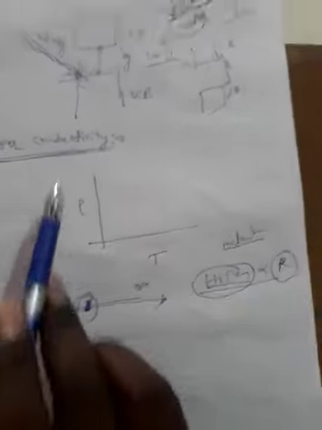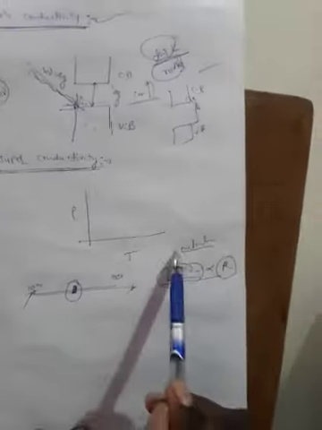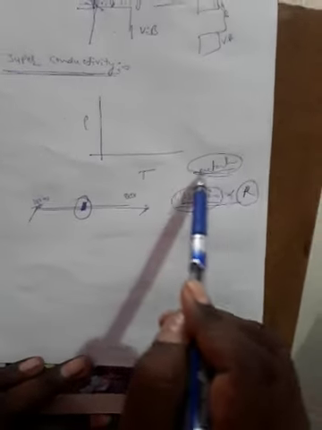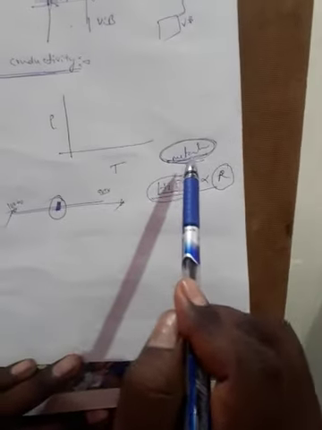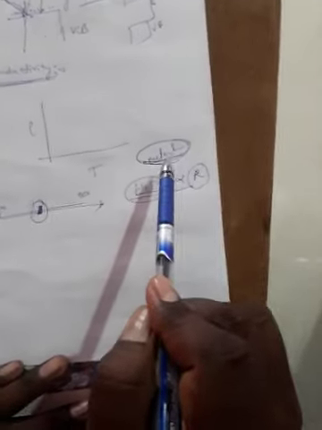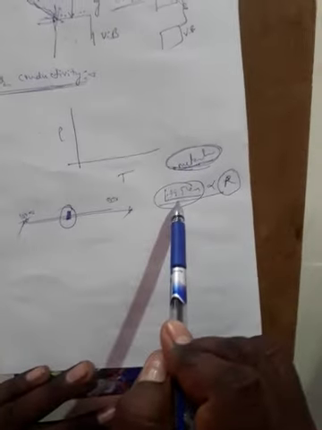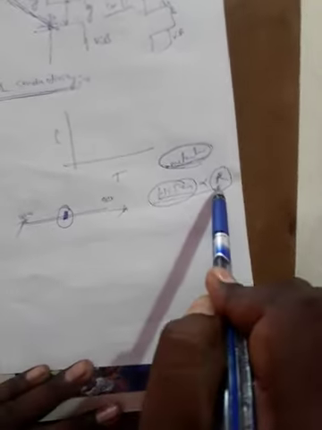Listen carefully: photoconductivity is explained based on semiconductors, while superconductivity is explained based on metals. The metals' conductivity is very low at high temperature due to the resistance.